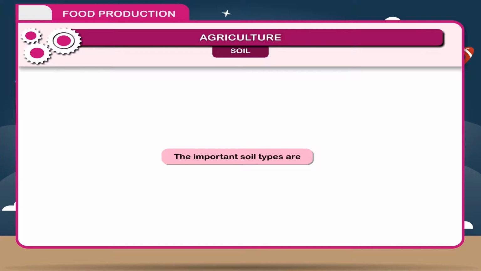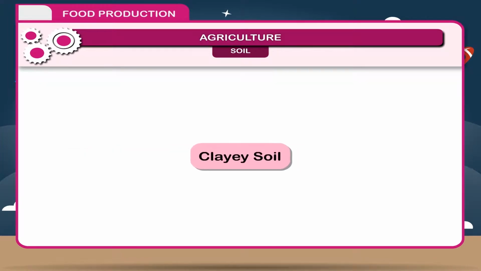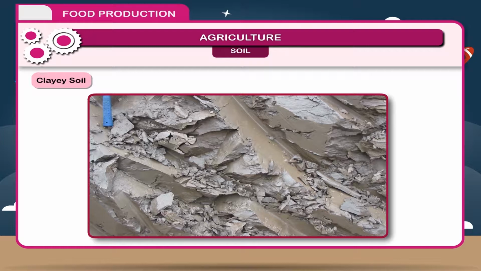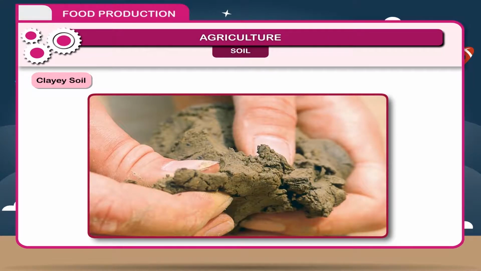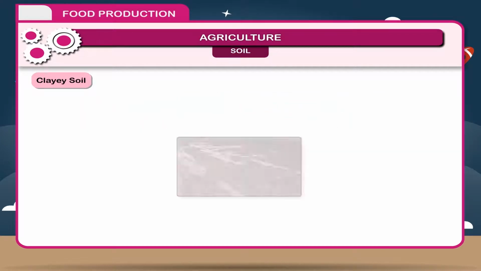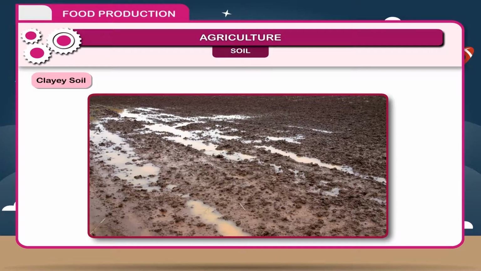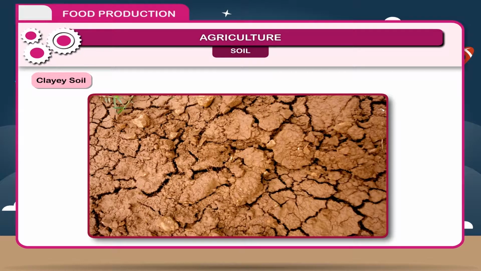The important soil types are clayey soil. This soil is the mixture of clay and sand particles. The percentage of clay is too high and sand is too less. It is sticky soil where aeration is poor. Water retaining capacity is high and such soils get waterlogged. Thus, due to poor aeration and more water, roots cannot breathe and it is difficult for plants to survive. This soil is not good for plants.